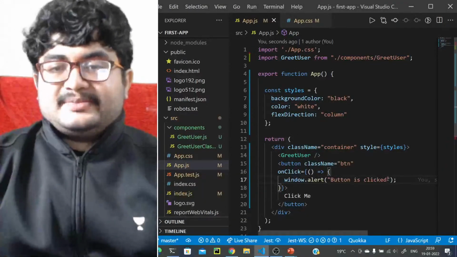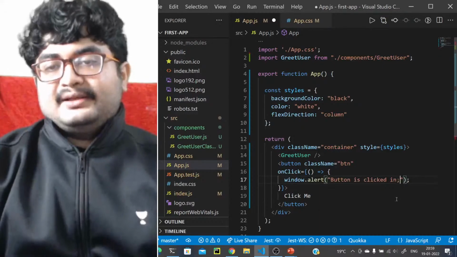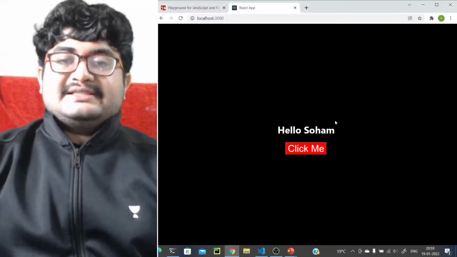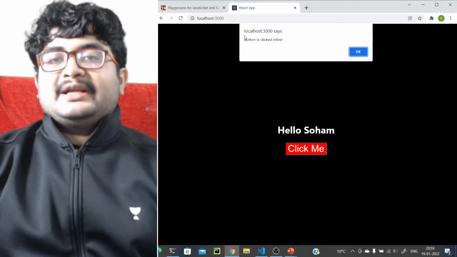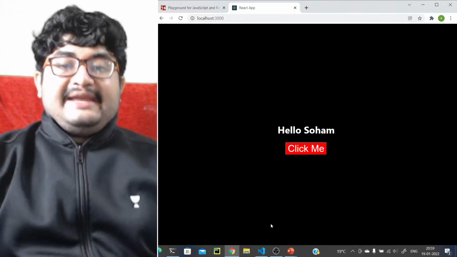Let's just change the text to button is clicked inline. We'll save this, and whenever we click on this, see, button is clicked inline, we are getting this text. So that is basically an event listener.